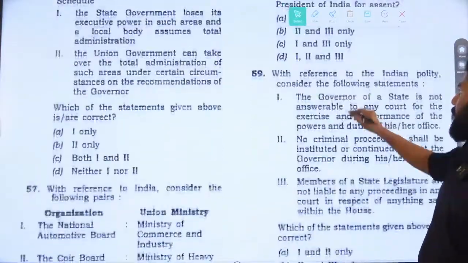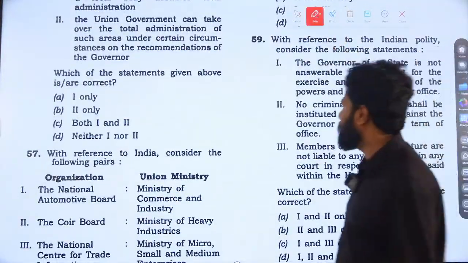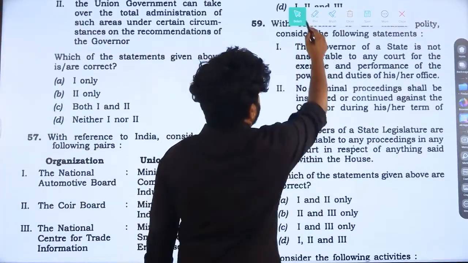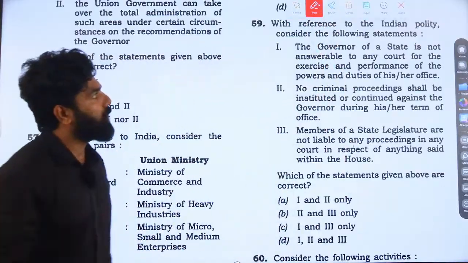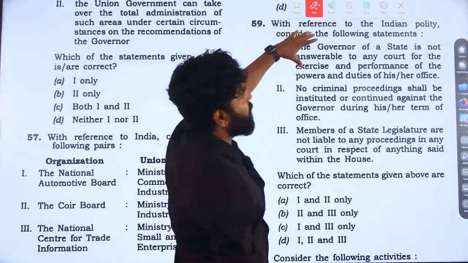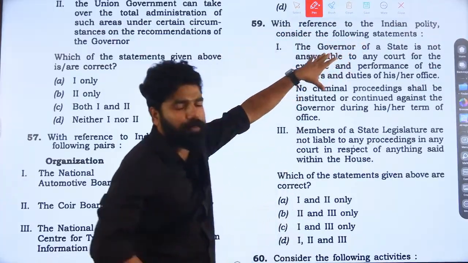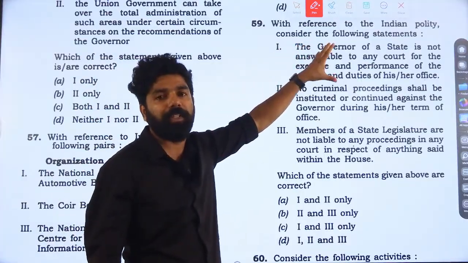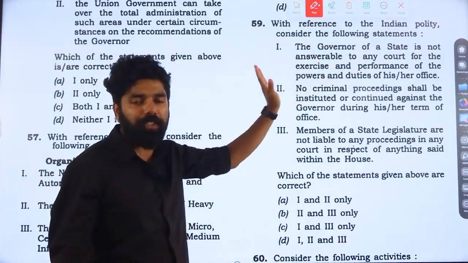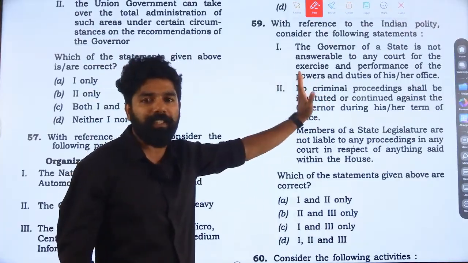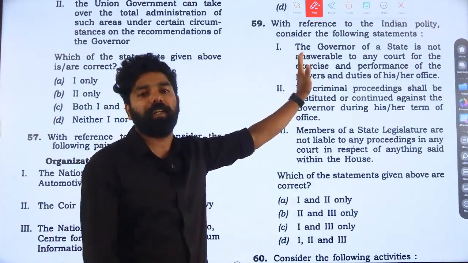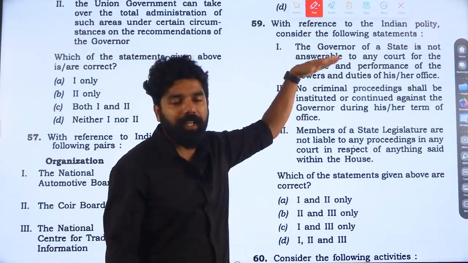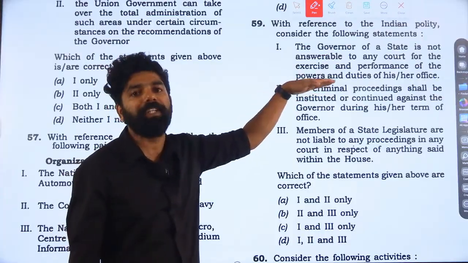Question number 59. With reference to the Indian polity, consider the following statements. The Governor of the state is not answerable. This is with respect to the privileges and immunities of certain officers like the President, Governor, MPs, MLAs. These are part of the executive, and these are also part of the legislature. But when we studied fundamental rights under Article 14, we studied the exceptions to Article 14. There are certain officers who enjoy certain privileges and immunities.